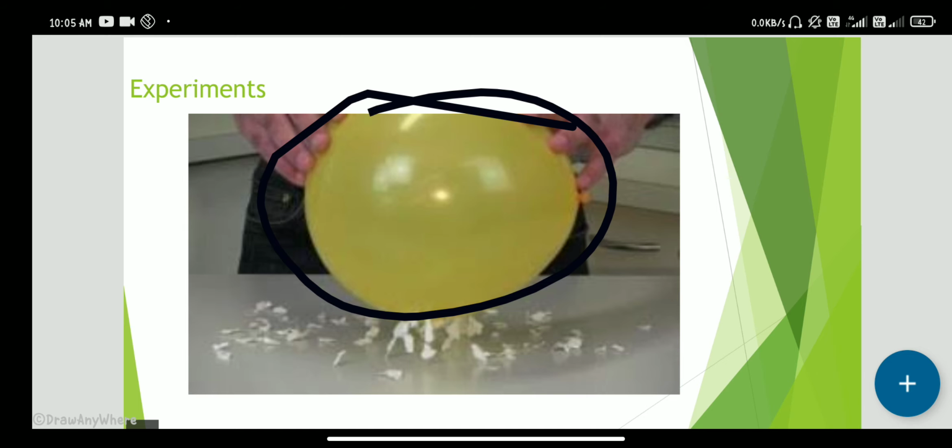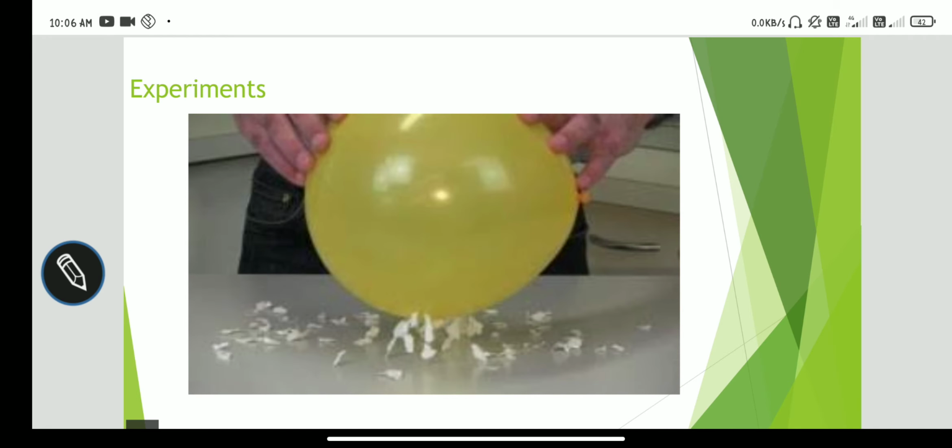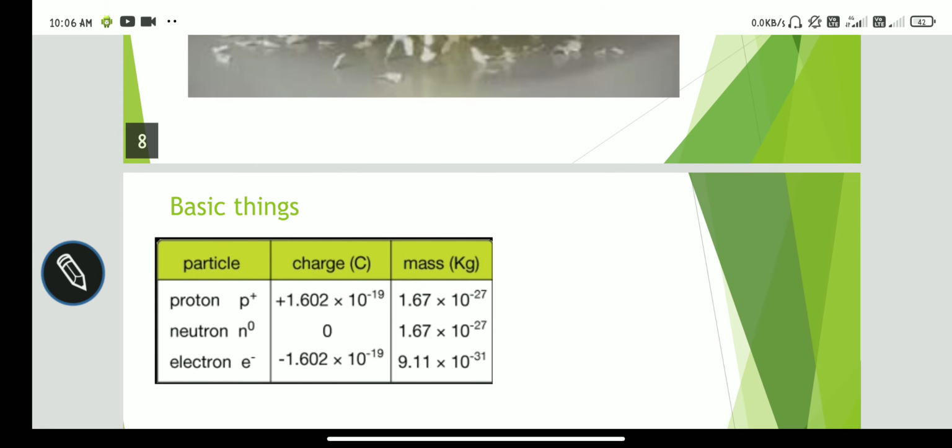Before rubbing, when we move the balloon close to the small pieces of paper, it does not attract or repel, because it is electrically neutral. When we rub the balloon with hair, some electrons are transferred from the hair to the balloon, so it becomes charged and attracts the pieces of paper. From such experiments, scientists concluded how to charge a neutral body.